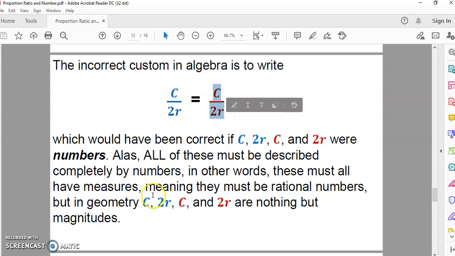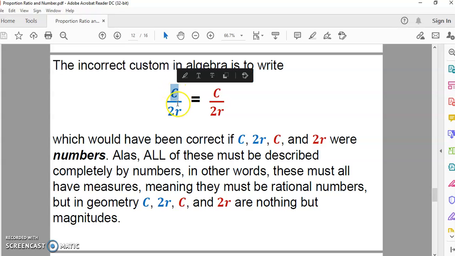But that's not correct because C and 2r are not numbers in geometry. They're magnitudes, okay? So this here is completely wrong. Now, when we do this in algebra, what we really mean is some rational number approximation.